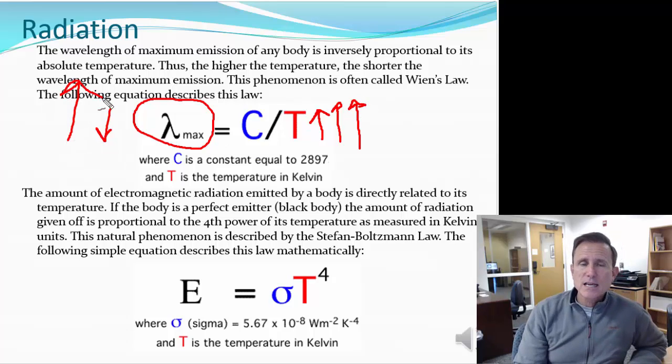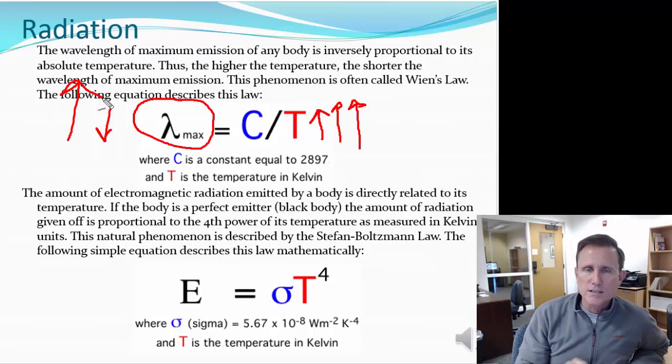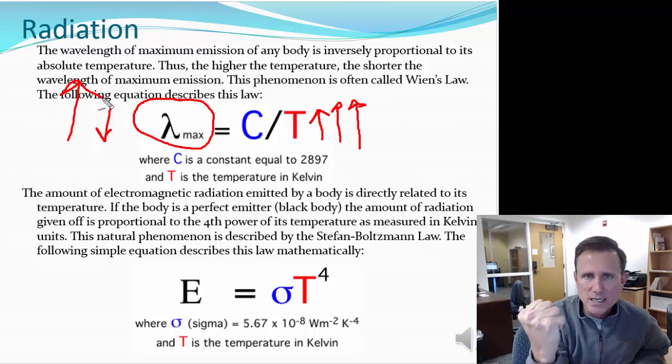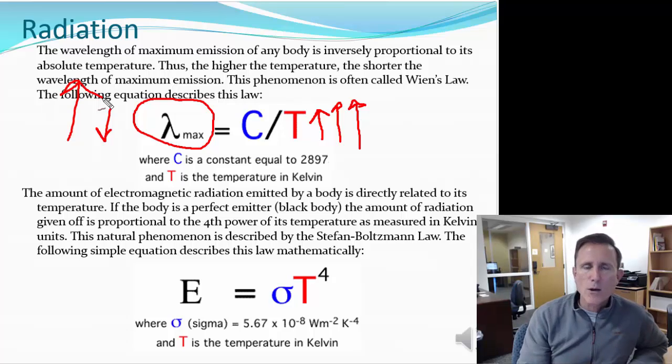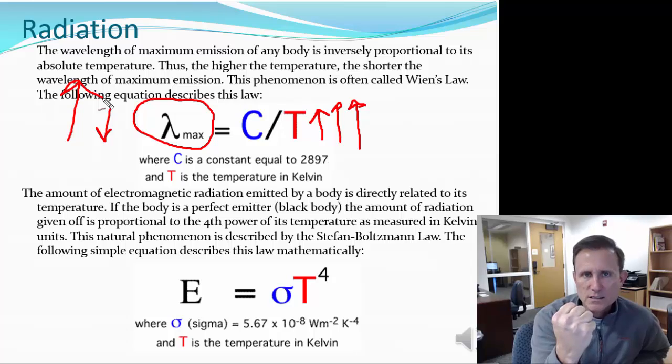And that makes sense. If I have a piece of steel and it's cold, I can grab it. It's not giving off a lot of energy. But if I heat it up to 1,000 degrees and it's glowing white hot, if I grab it, what is it going to do? Release tremendous amounts of energy and burn me.